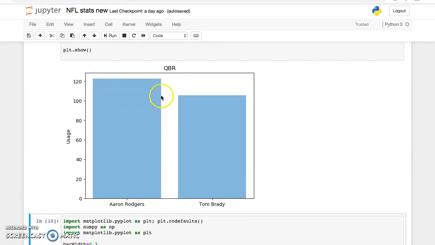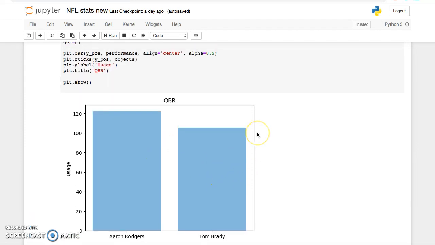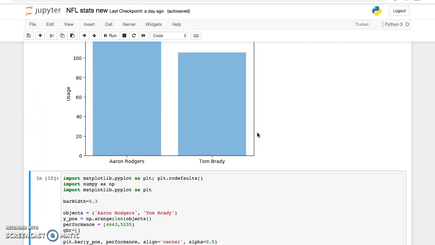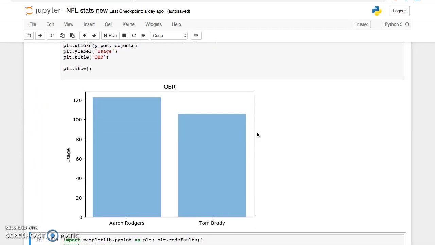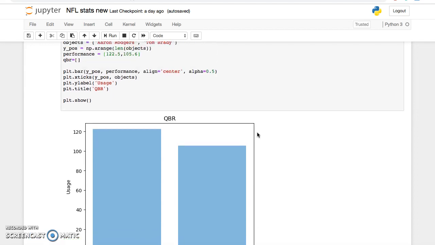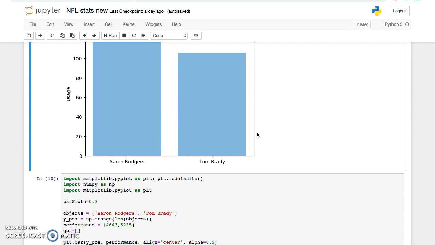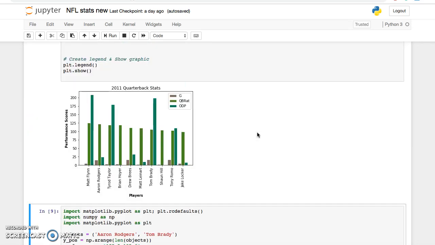So in this chart, Rodgers has a higher QBR than Tom Brady. We thought this was a cool statistic because even though Brady had passed for more yards, Rodgers had a higher QBR, showing his efficiency, showing that he was more accurate when he had the ball. When he had the ball, he made the right throw, he made the right run. So that was something we thought very interesting and something that is very relevant in the game today.